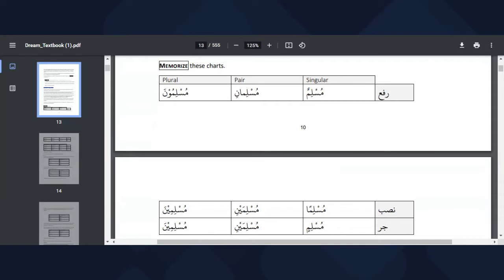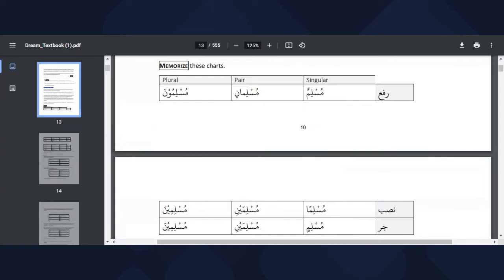So when we get to the more complex part, we're going to understand how to identify which Muslimaini is for Nasib and which Muslimaini is for Jar. But for now, it's important to memorize the chart first. And then once we internalize the chart, we can go further and understand that the first row is for Rafun, the second row is for Nasib, the third row is for Jar, and then the first column by the right is for Muslimun, for singular, the next one is the pair, and the last one is the plural.